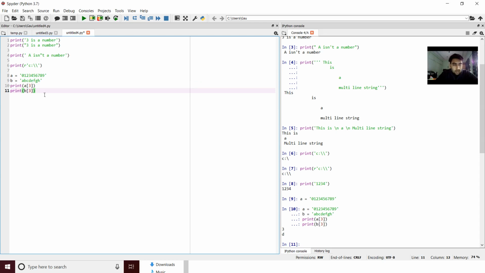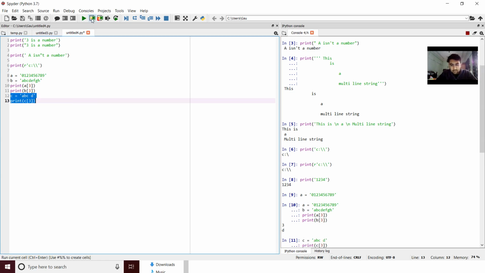So index always refers to the position where the character is. Now for example, if I had a variable like 0, 1, 2, space, D, then when I print the character at the third index, I'll get a simple blank space, because there's a space at the third index.